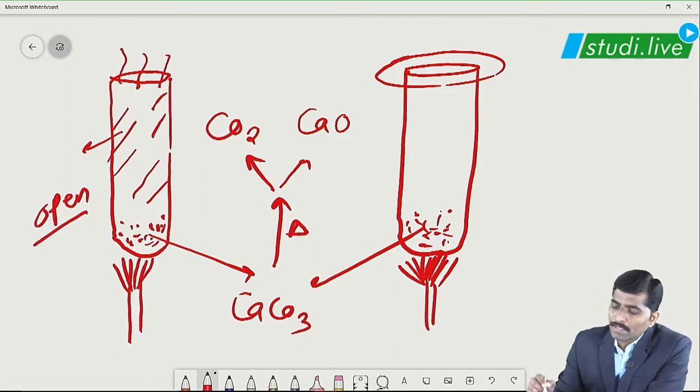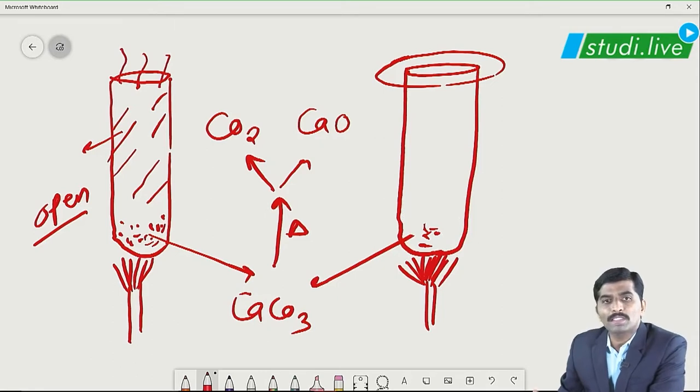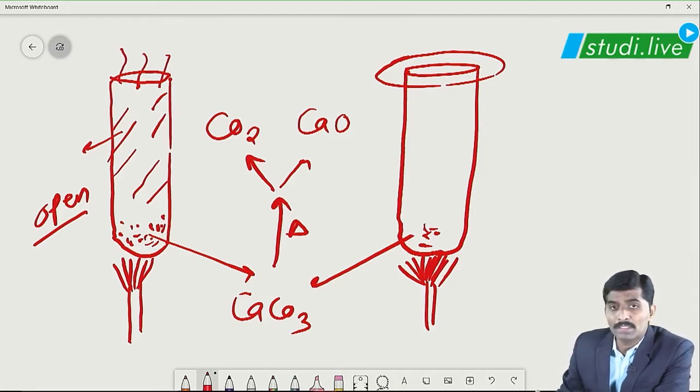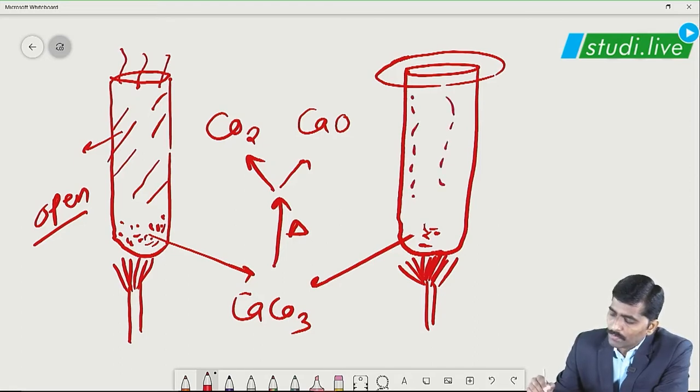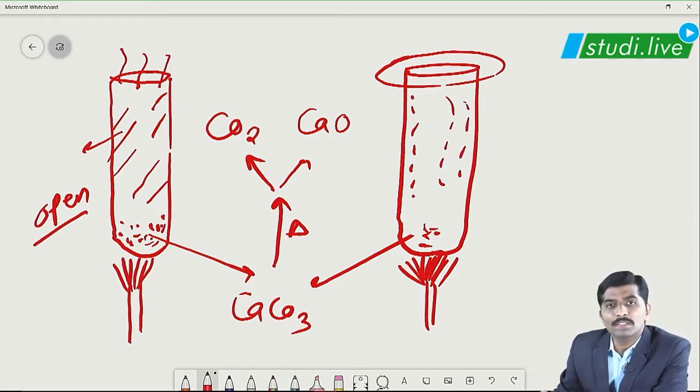But in this test tube, what we can see is that after a certain time there will be some amount of calcium carbonate. I will be minimizing this amount, but a certain amount of CaCO3 will be left. Actually it is not as it is, but what happens exactly inside the test tube, vapors of CO2 will be coming out, but these vapors are not going to exchange with the surroundings.